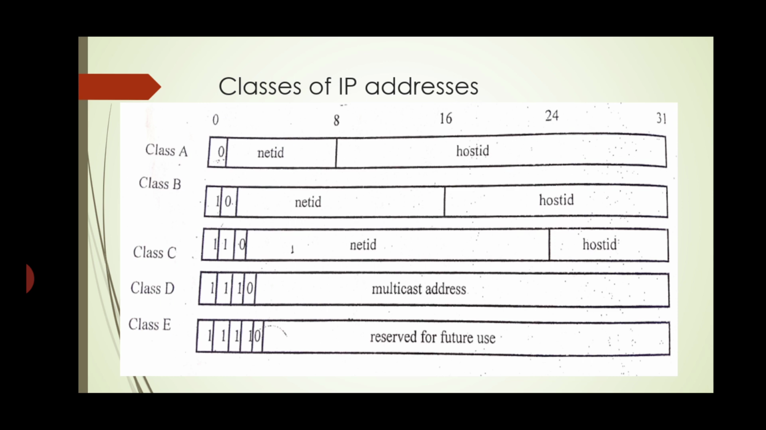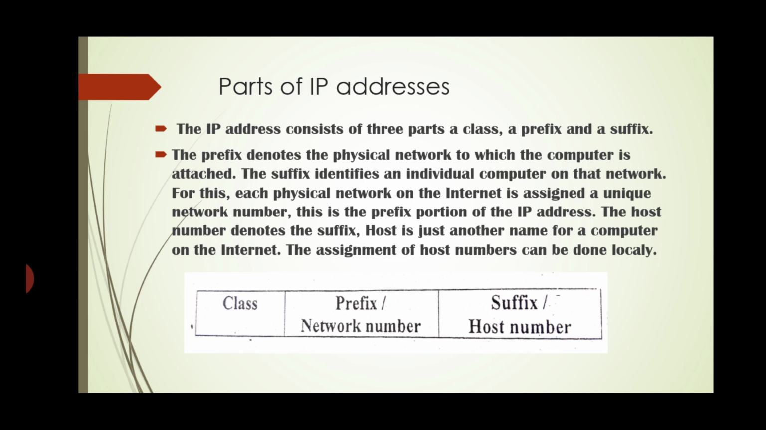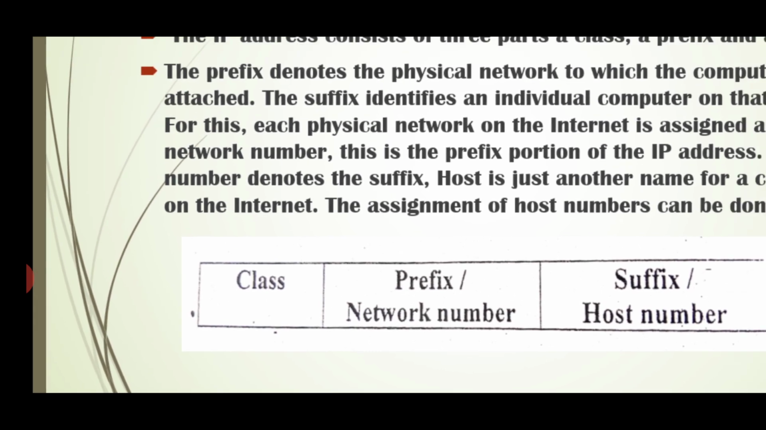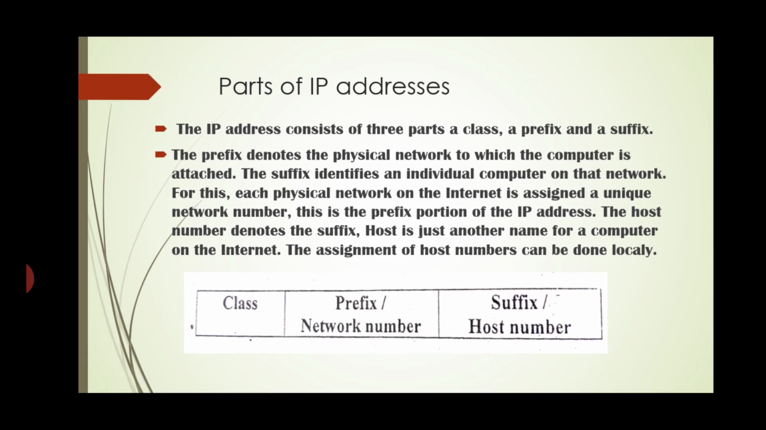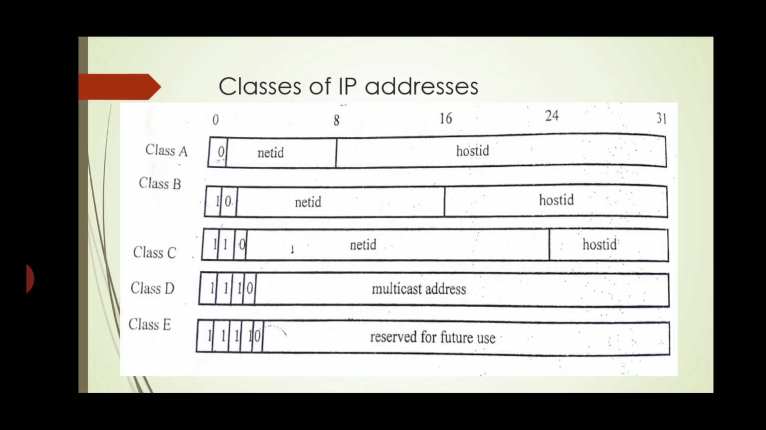So these are the classes. This classification is for the IP addresses only, under the parts of IP addresses, in which the class is there. So there are the classes: class A, class B, class C, class D and class E. In this, to represent the IP address, a total of 32 bits are used.